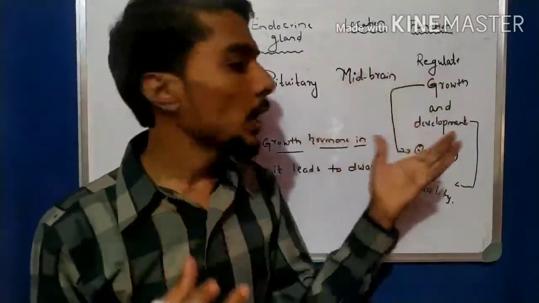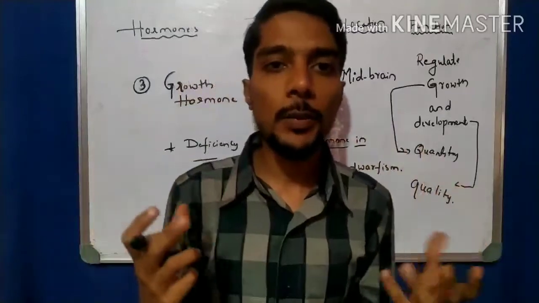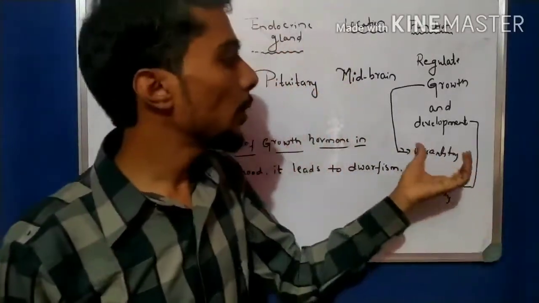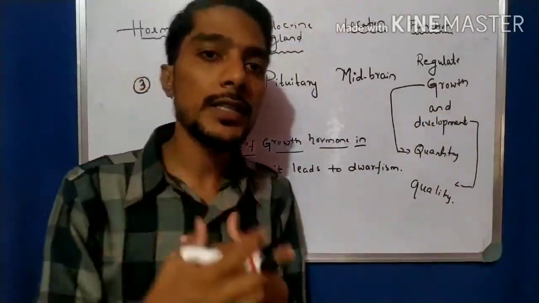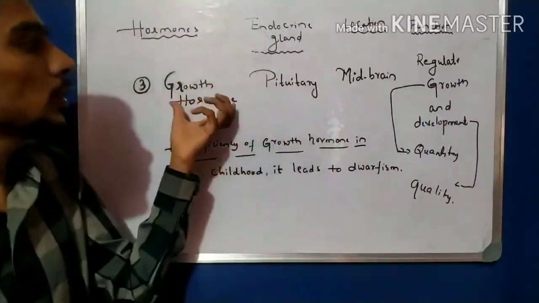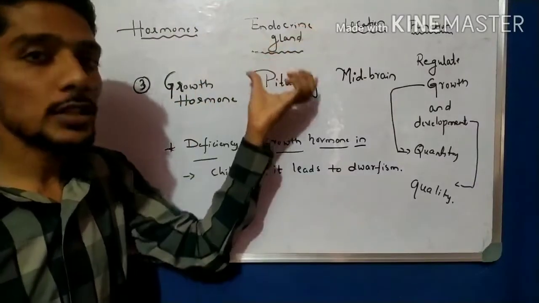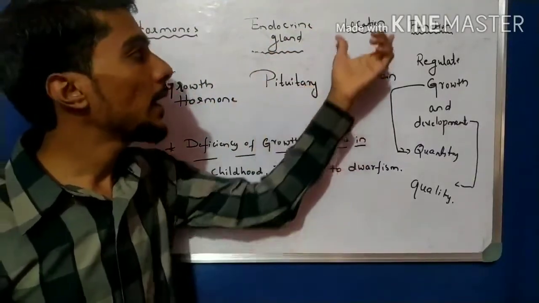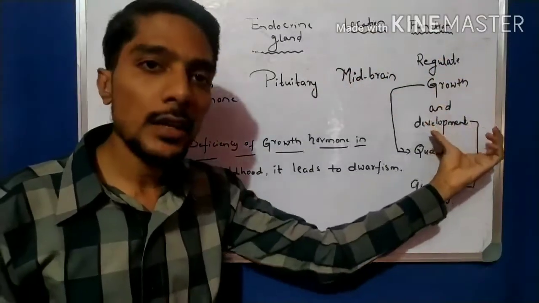Development means the development of the brain. At a particular age, the brain should be developed in a particular manner. So that is the development of the brain and the body, that is growth and development. All this is decided by the growth hormone. So our third hormone is the growth hormone. The gland that produces this hormone is the pituitary gland, the location is the midbrain, and the function is to regulate growth and development.